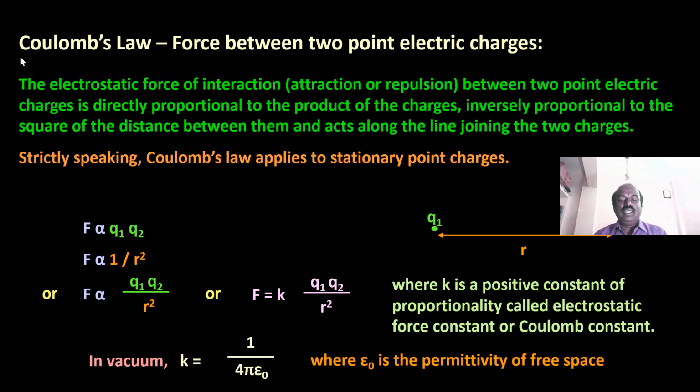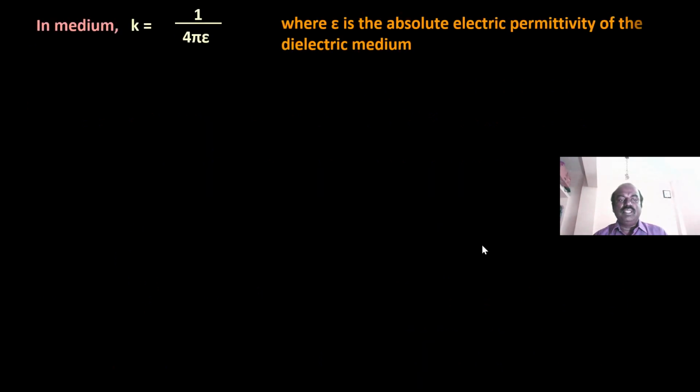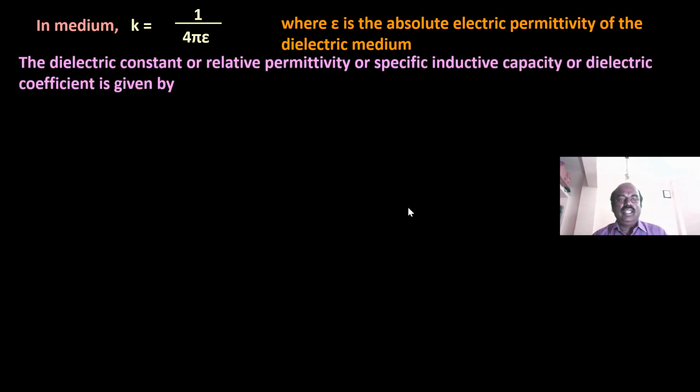Suppose there is a vacuum between the two charges, then the K value becomes 1 by 4 pi epsilon 0, where epsilon 0 is the permittivity of free space. Suppose there is a medium between the two charges, then K becomes 1 by 4 pi epsilon, where epsilon is the absolute electric permittivity of the dielectric medium. The dielectric constant or relative permittivity or specific inductive capacity or dielectric coefficient is given by K is equal to epsilon r is equal to epsilon by epsilon naught.